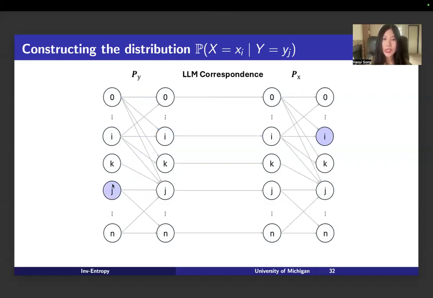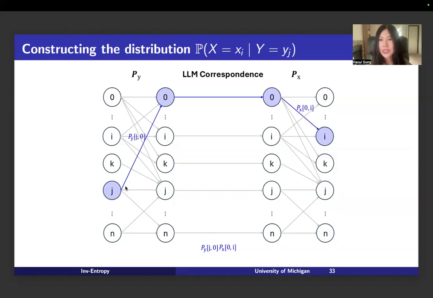So given yj, to define the transition probability of xi, it becomes like that. First, if we want to transit from x0 to xi, the probability to start to transit from x0 is actually the transition probability from yj to y0, because intuitively, if given yj, y0 is really close to yj, means also x0 is really close to yj.